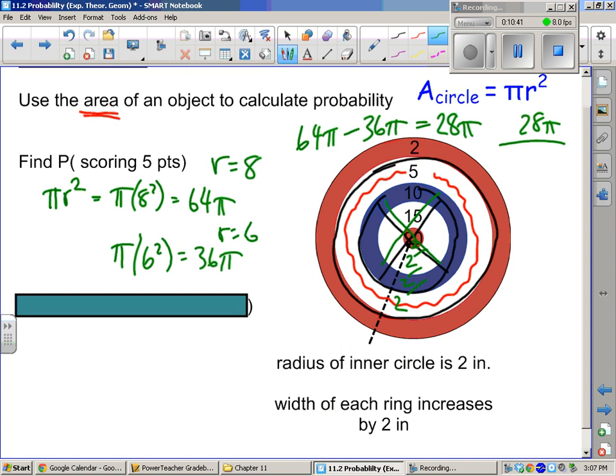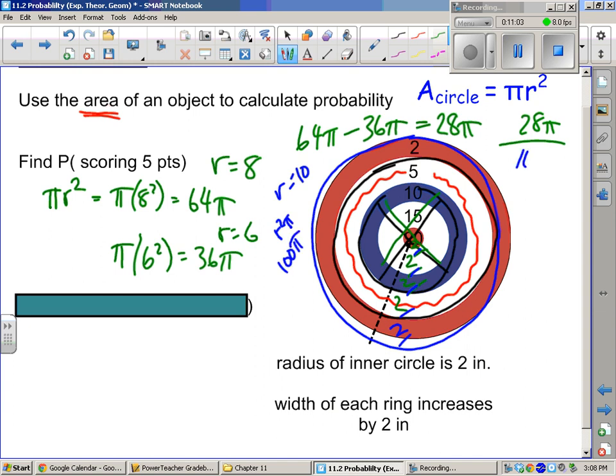So we have to add another ring, the outside red ring. We add another 2. So 2, 4, 6, 8, 10. So r is 10. Then r squared times pi, so 100 pi. That's the outside.